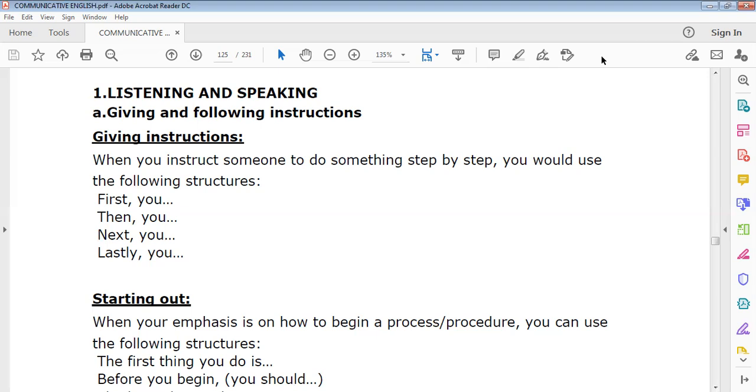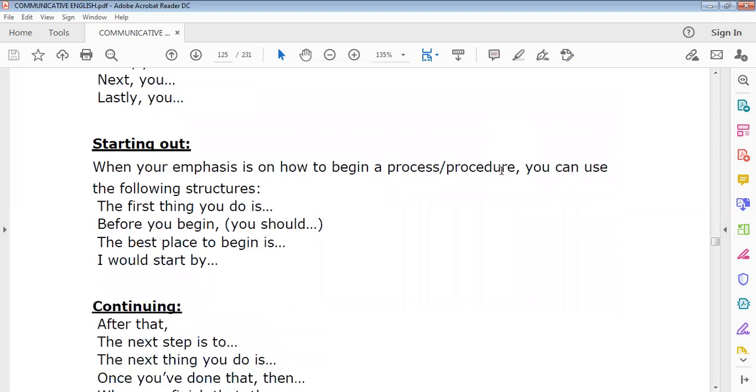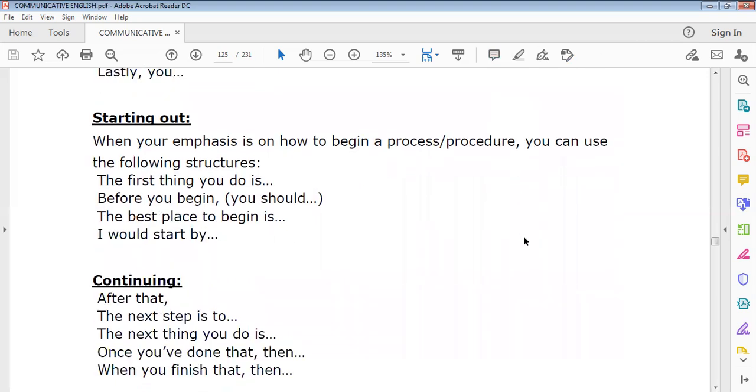So you understand, this is called instruction, and these are all the words which you will be using when you are giving instructions. Then moving on to the further topic, how do you start out? When your emphasis is on how to begin a process or procedure, you can use the following structures. The first thing you do is, before you begin, you should do this, you should do that.